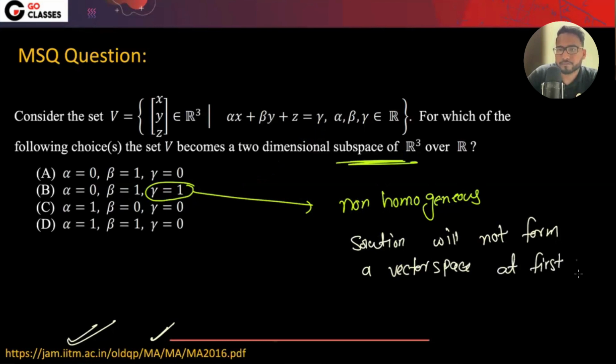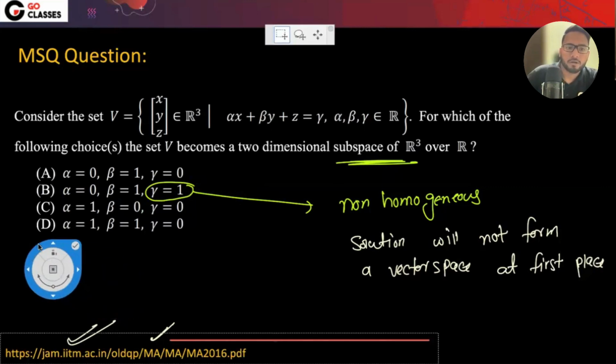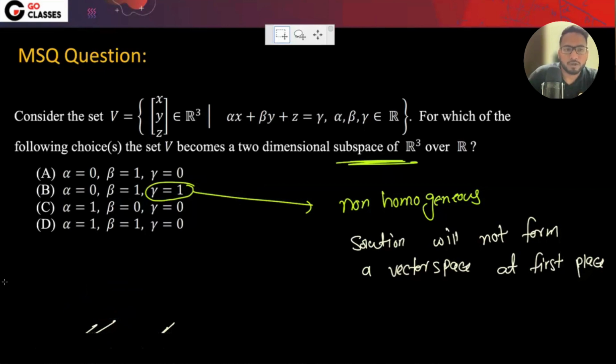Okay. Is this fine to everyone? So basically, gamma equal to 1 is not possible. Hence, can I say directly that B is not the answer? Let me know. Okay. So B is not the answer. I hope you understood why this is not the answer. Okay. Cool. Now let's see what can be the answer.